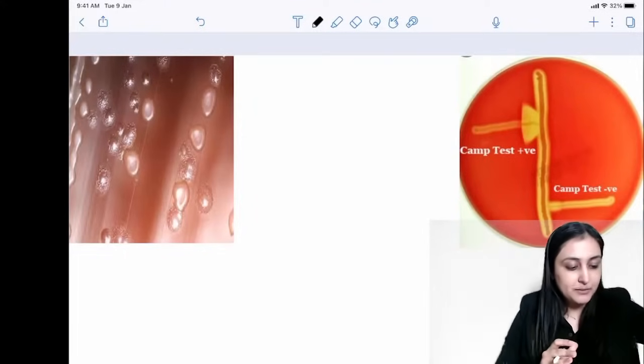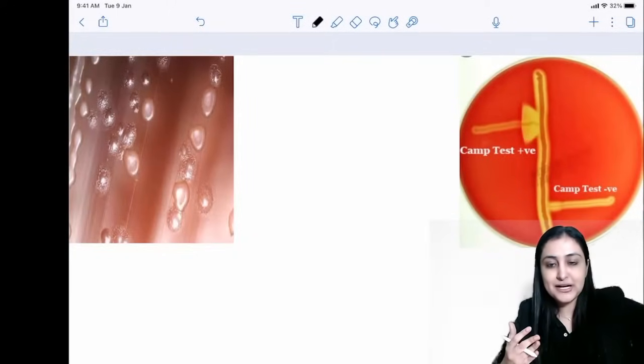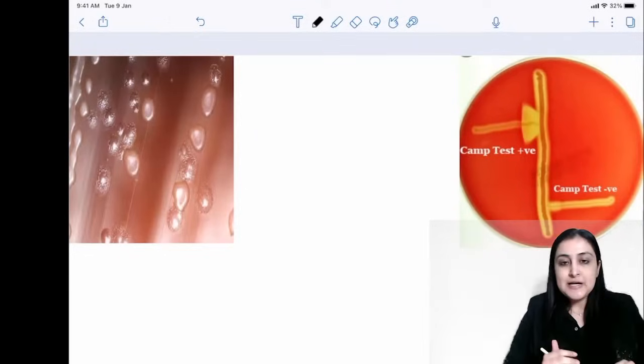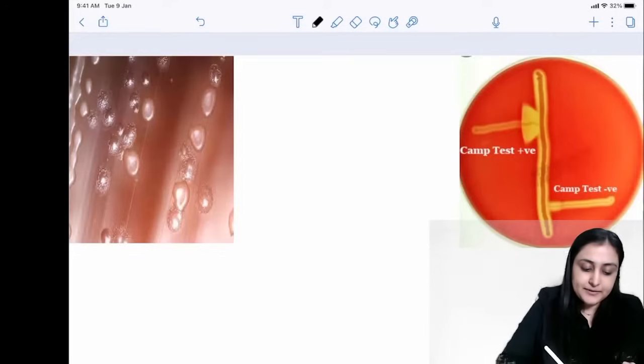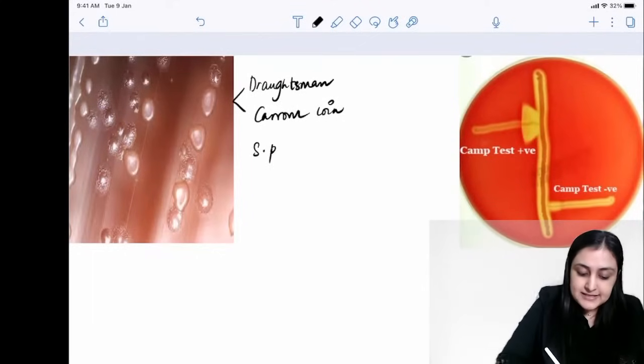Every slide will have a couple of images. So tell me the first on the right if you look at it from radiology point of view, left if you look at it from left point of view. So these are the Draughtsman or the carom coin colonies, right? Can you tell me where do we see these? Yeah, and where do we see them? We see them with S. pneumoniae, isn't it?